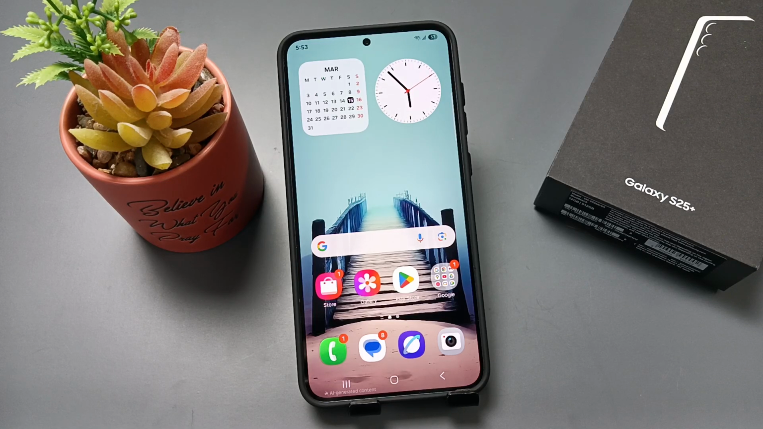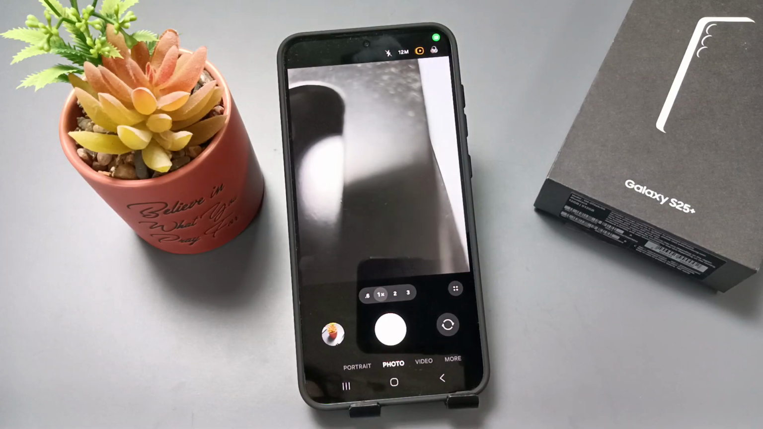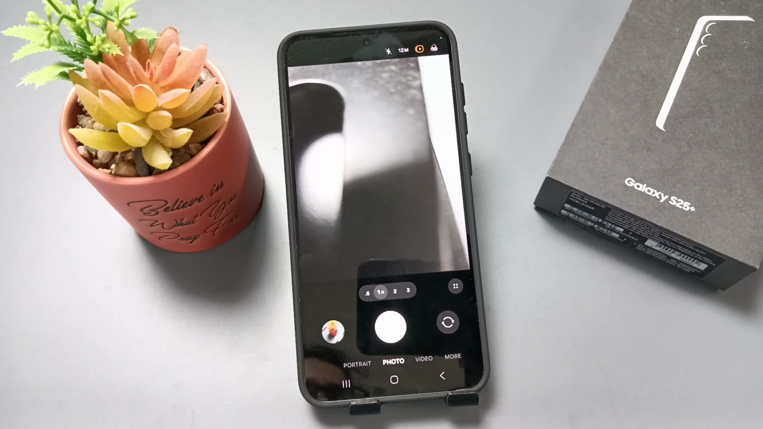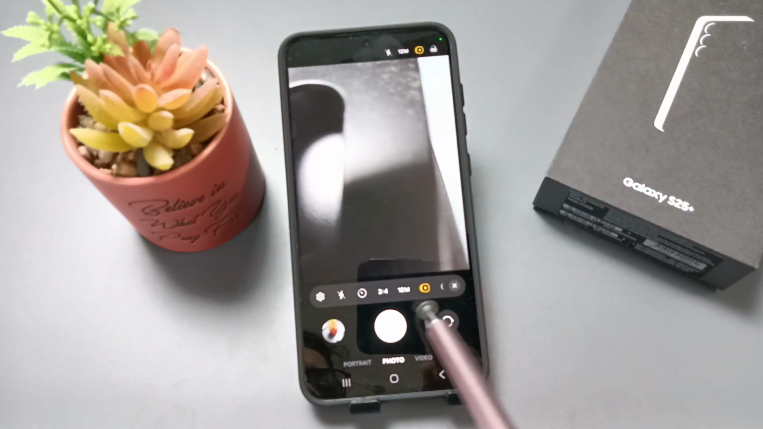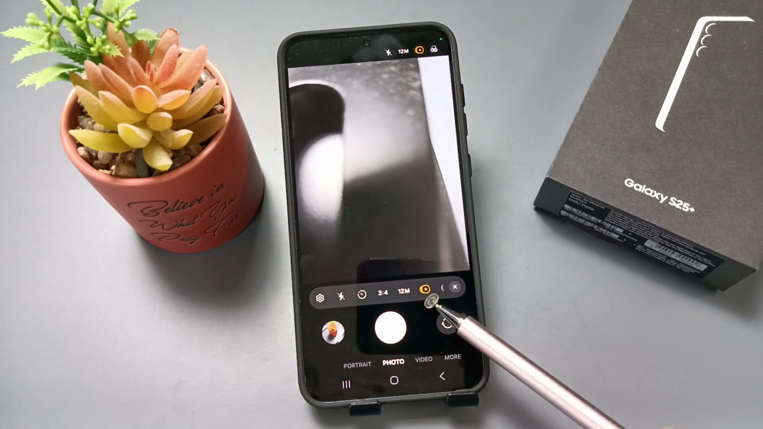So today in this video I am going to show you how to set the camera to capture the motion photo before and after the shutter in this device. Simply go to the camera. So here you can see I already enabled the motion photo. For this, on the top right side you can see the motion photo icon, it is enabled. Otherwise from here also we can easily enable the motion photo. Just turn on this option.